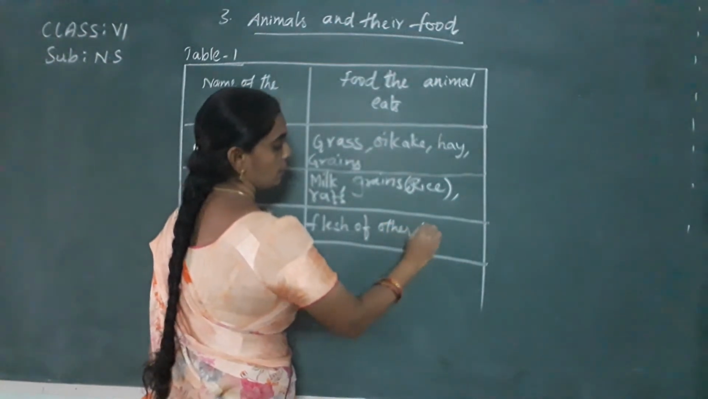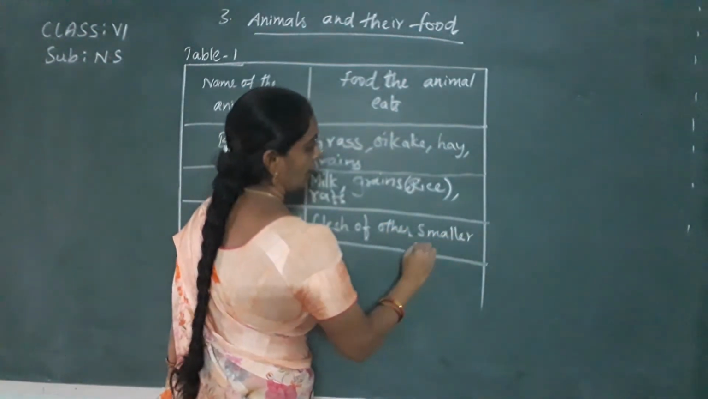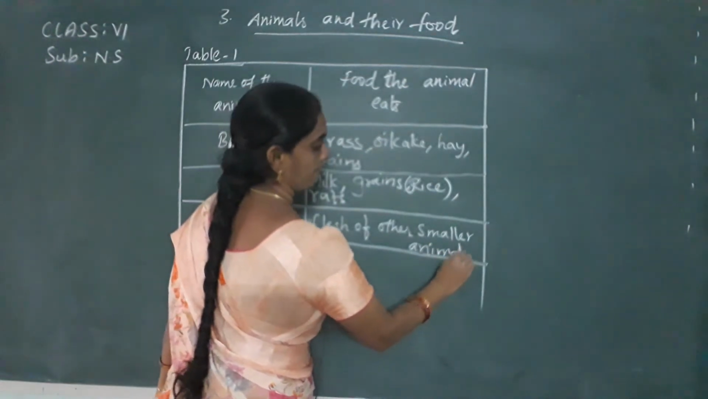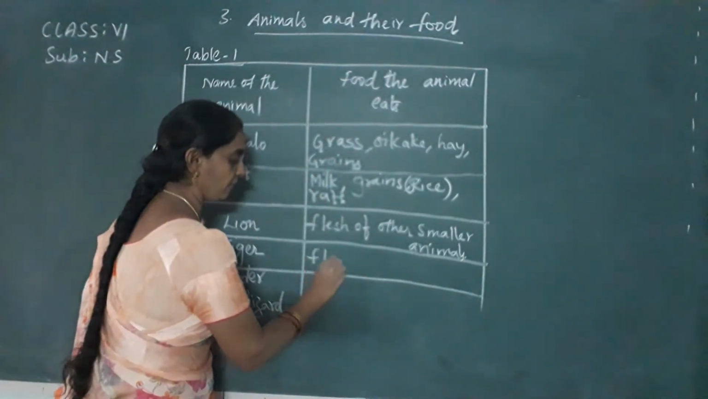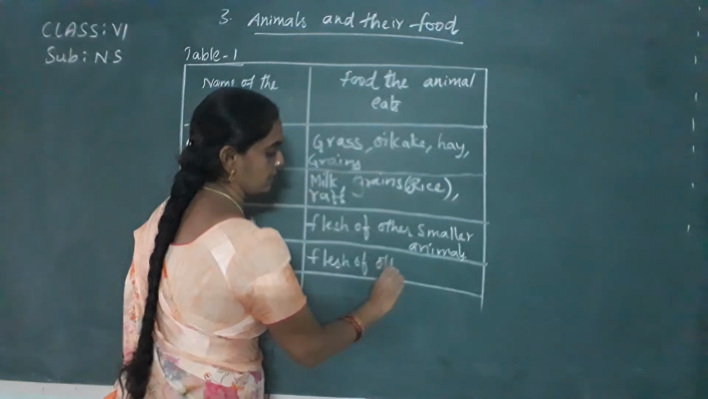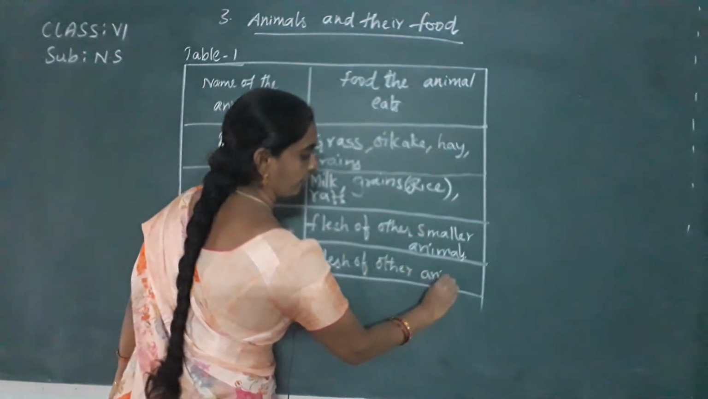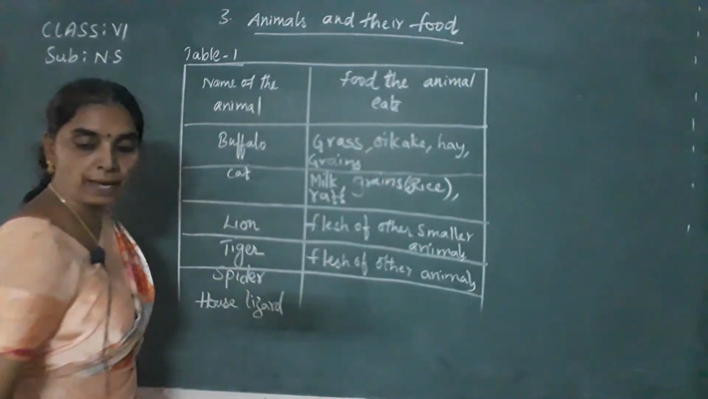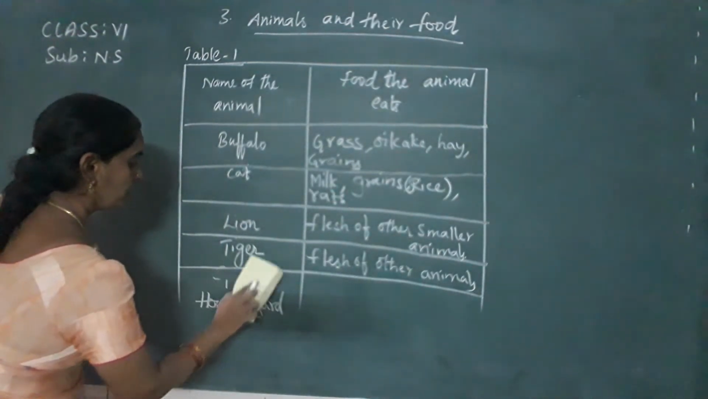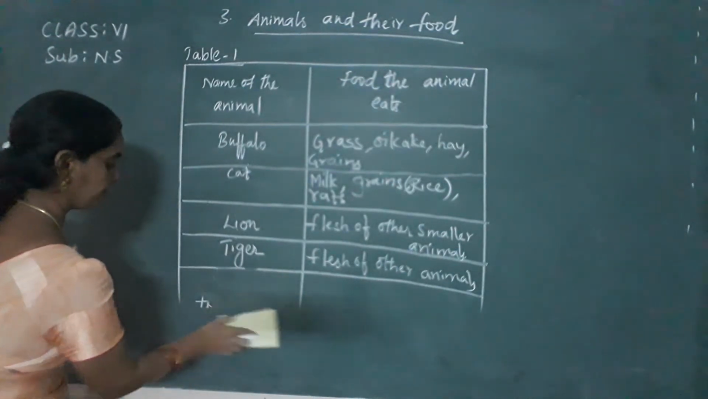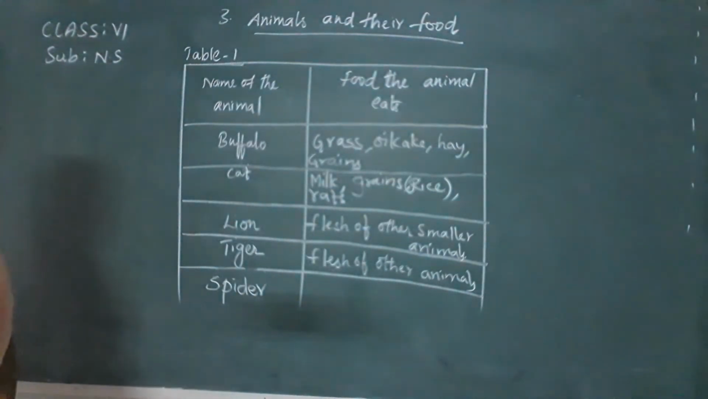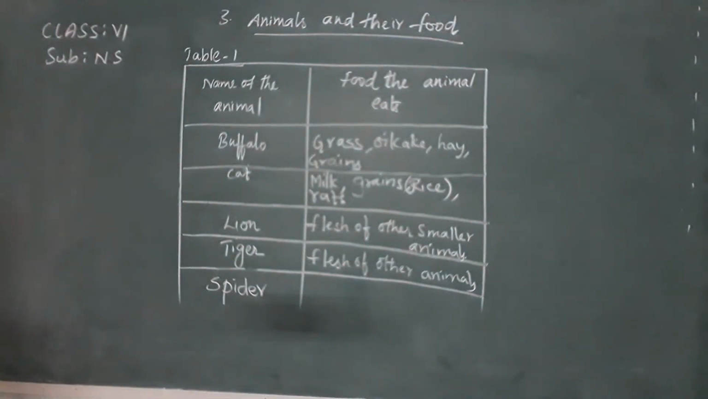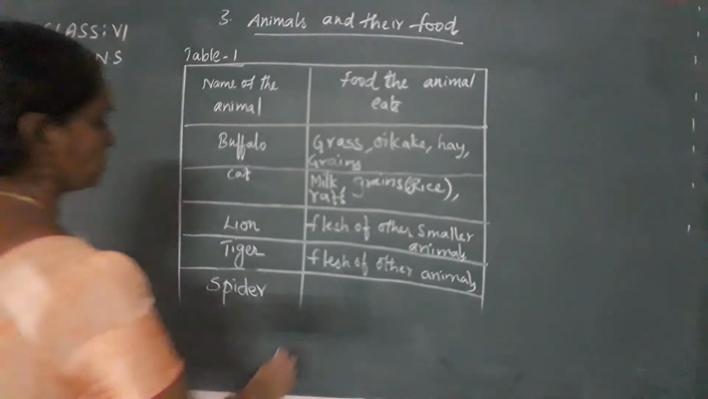Other smaller animals. Next, tiger. Tiger also the same thing. It also eats the flesh of other animals. Okay. Next, spider. Hope it is visible to you now clearly. Spider. What does the spider eat? The spider eats insects and worms.